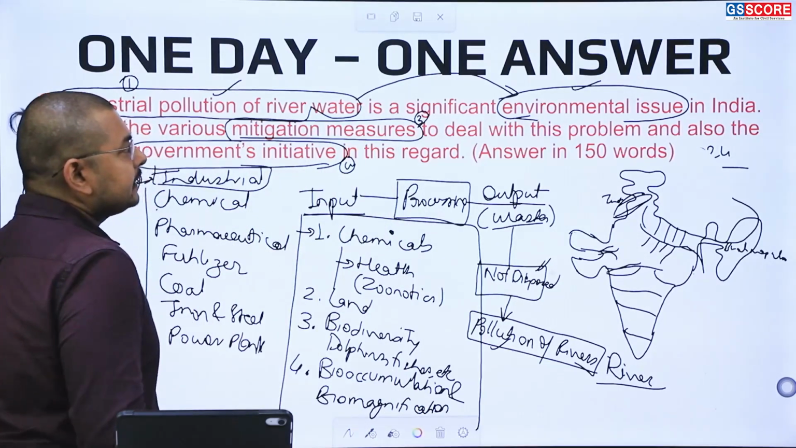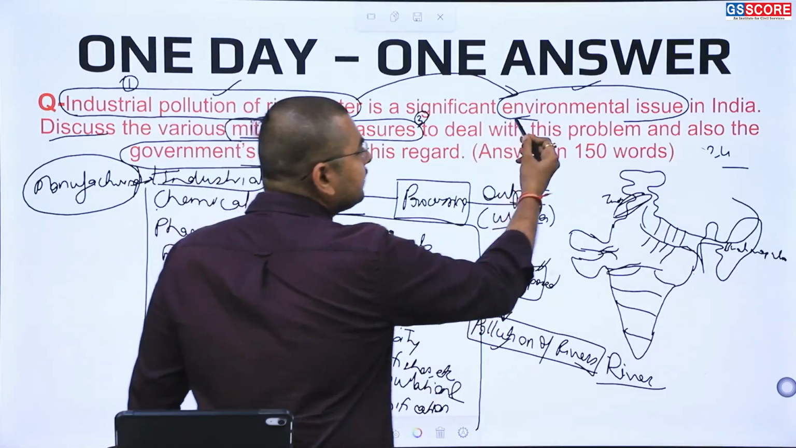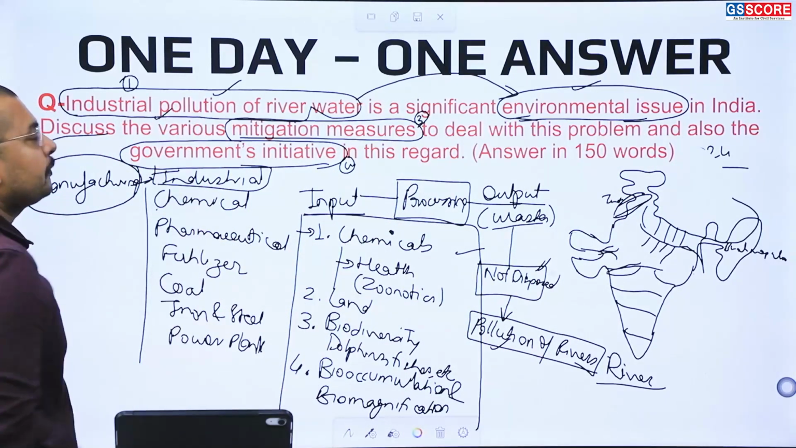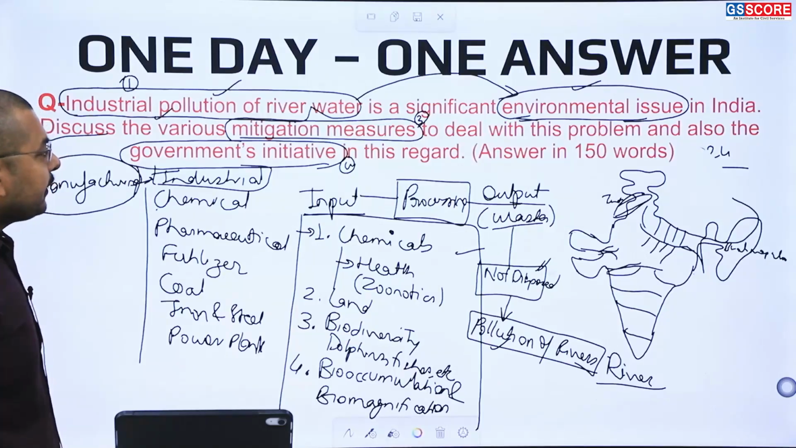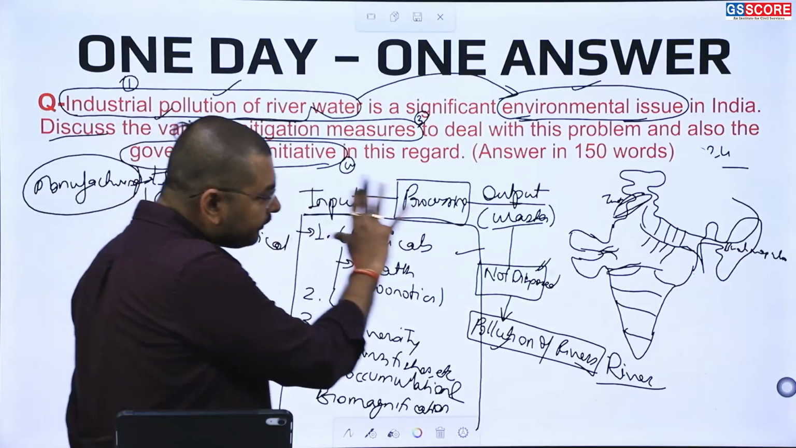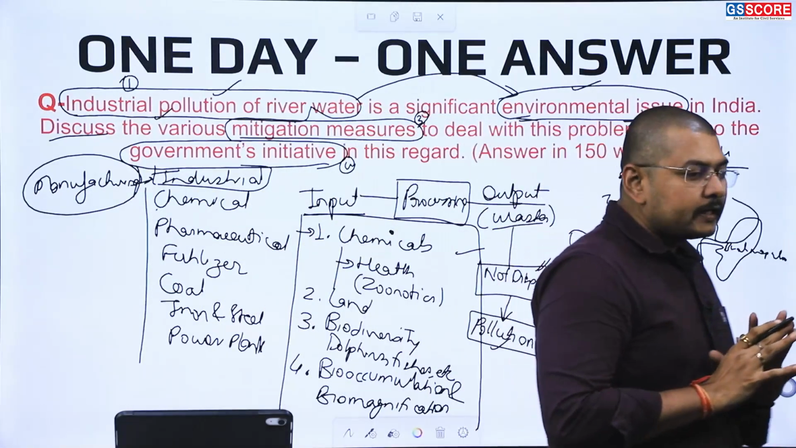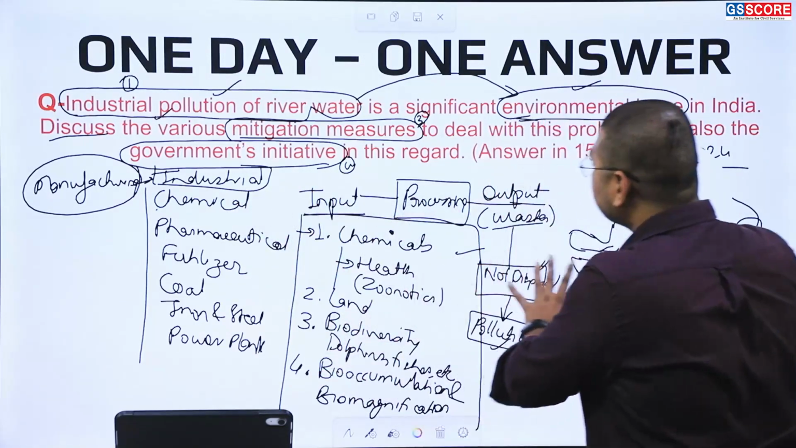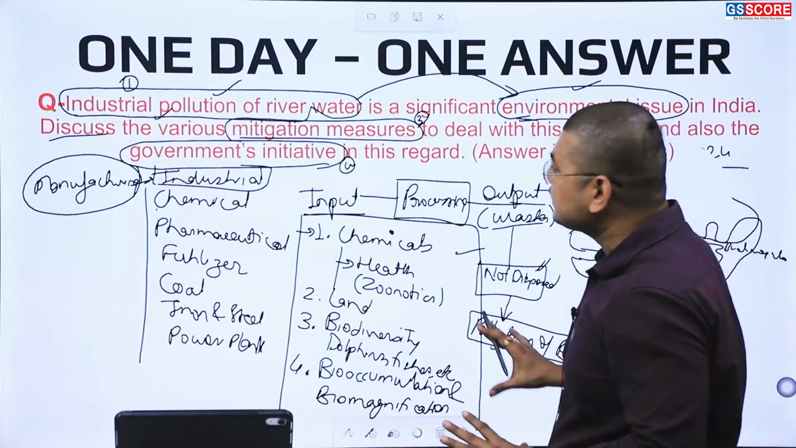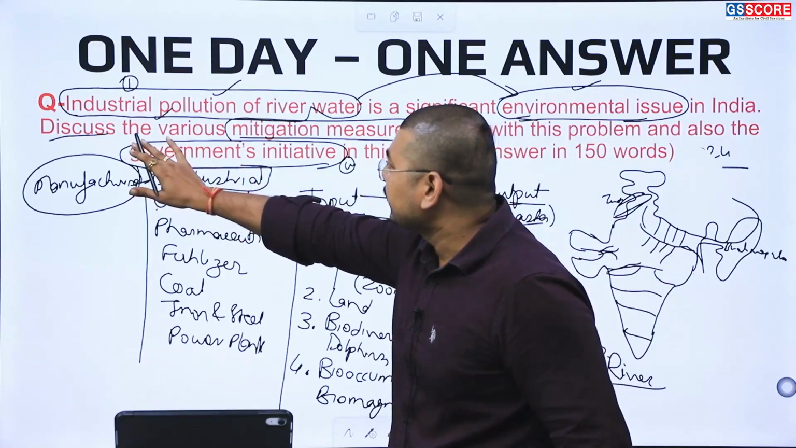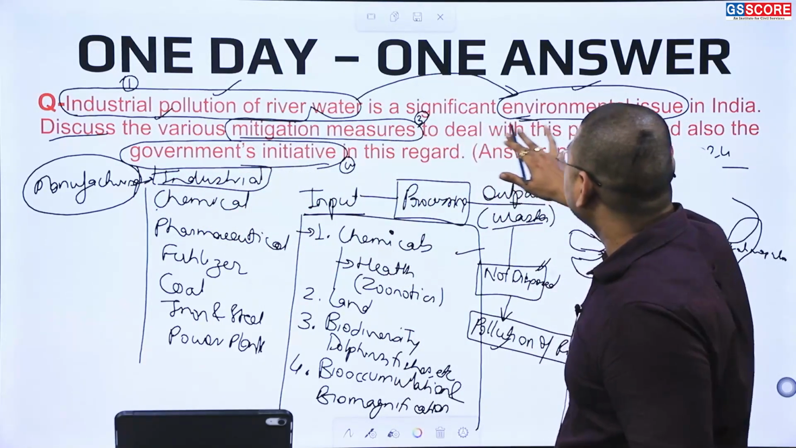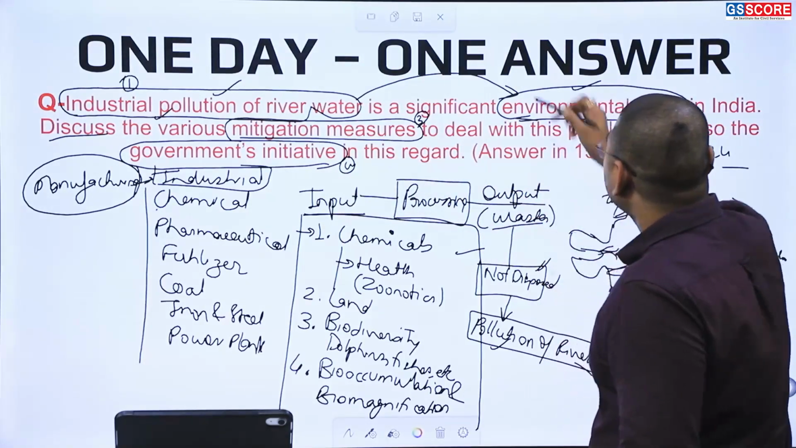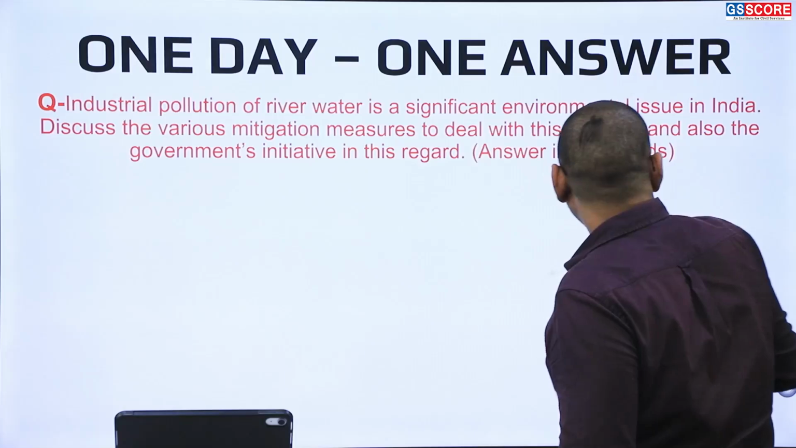So here we can see that we have enlisted certain environmental issues which are attached with the industrial pollution of the rivers. Now, what we need to understand here is what the demand of the question is. The demand of the question, this is the first part which we need to address. Second part of the question is demanding the various mitigation measures to deal with this problem and also government initiatives in this regard.